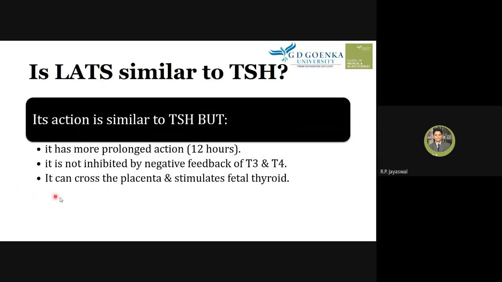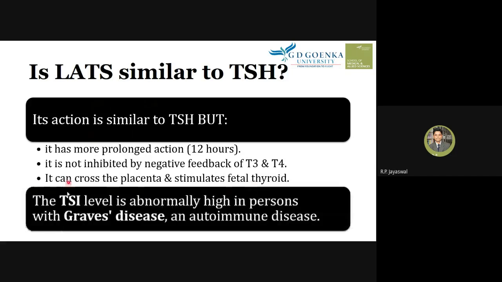Because this is an IgG immunoglobulin, it can cross the placenta and also stimulate the fetal thyroid, causing excess T3 and T4 production in the fetus, so there will be hyperthyroidism in the fetus also. The TSI level is abnormally high in a person with Graves' disease, which is an autoimmune disease.